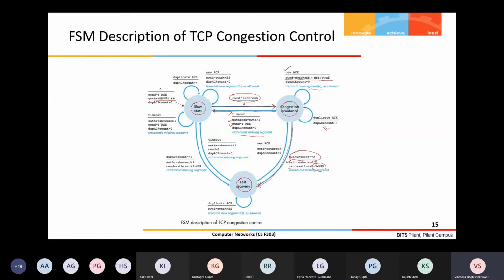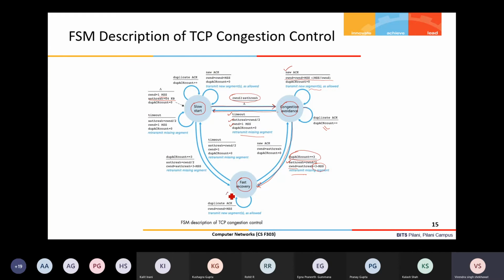I already gave the reason for the 3 MSS: it is for the 3 duplicate ACKs received, because these 3 packets have actually been received. So you are supposed to slide your window by 3 MSS. Then you retransmit the missing segment, because 3 duplicate ACKs are an indication that the packet might have been lost, corresponding to which the duplicate ACKs were received.